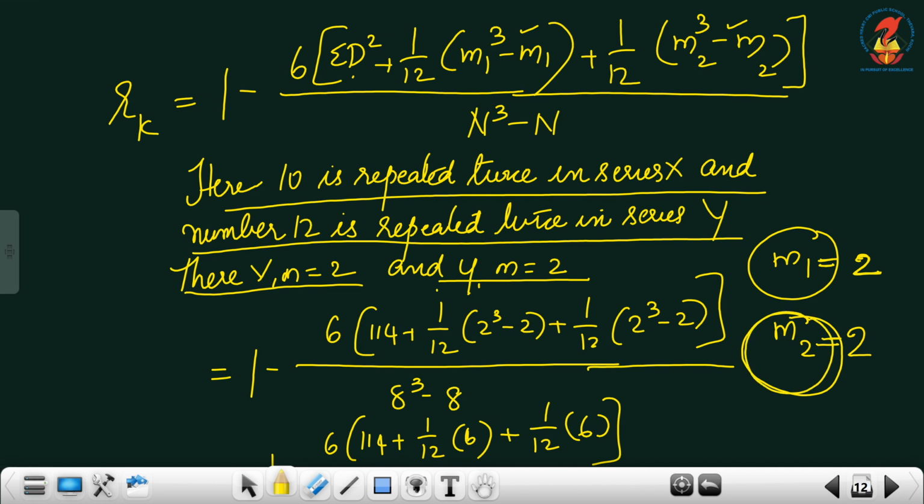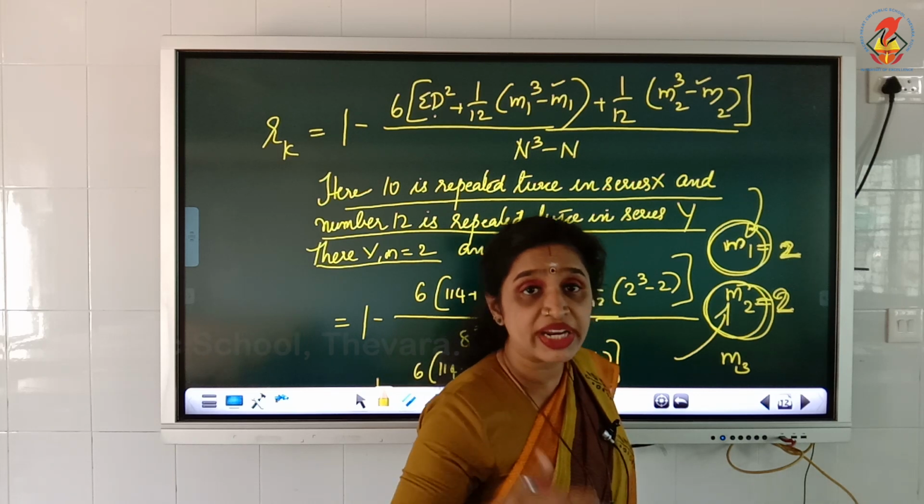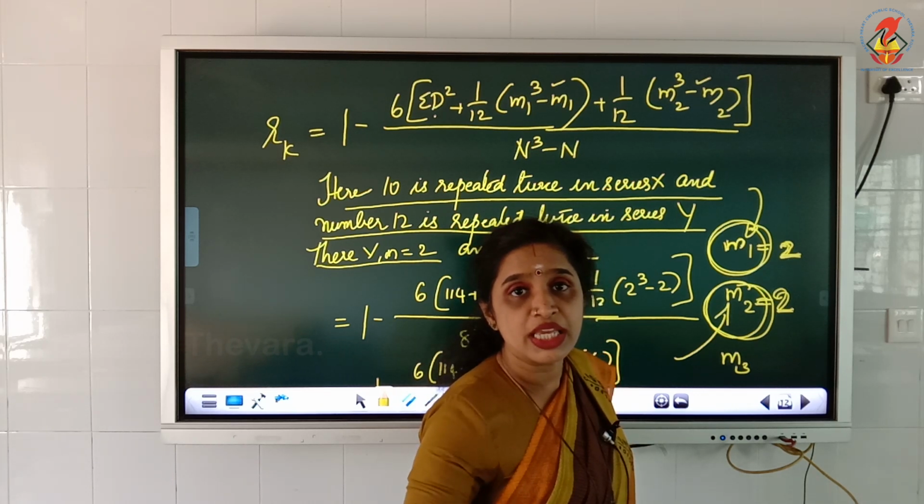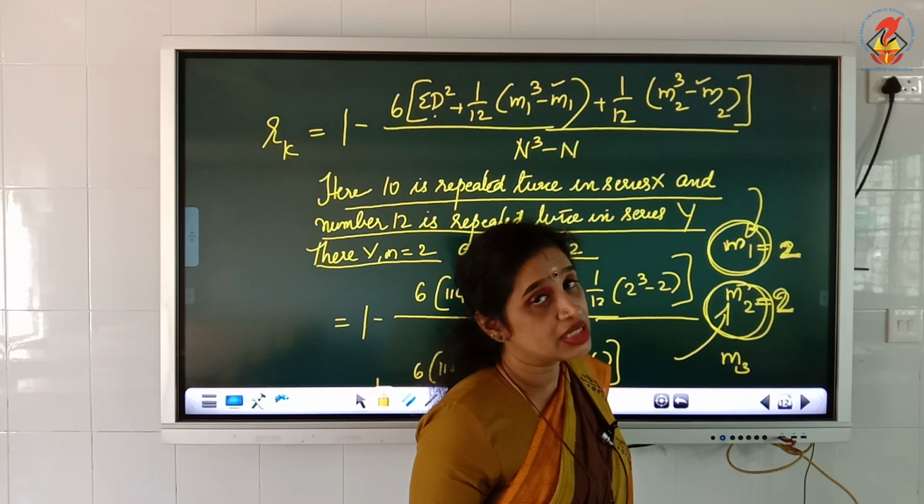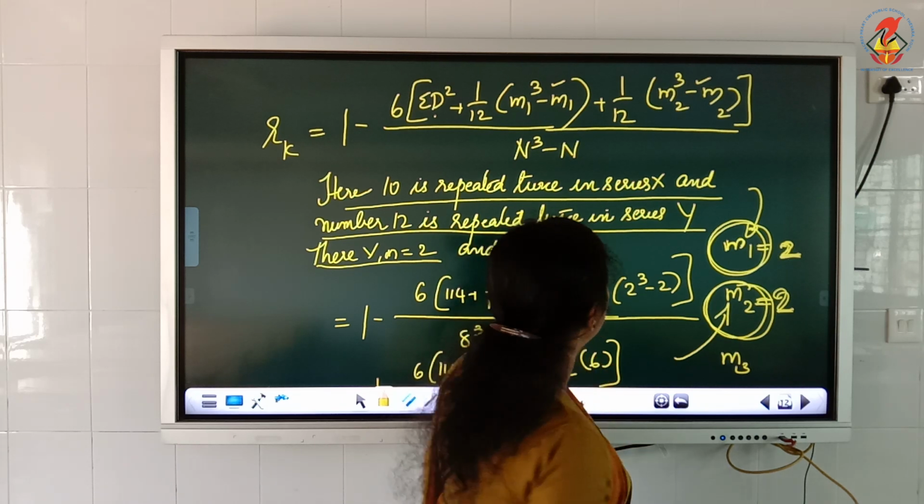So m2 is for the second series, m1 is for the first series. In the first series, number 10 has repeated 2 times. In the second series, number 12 has repeated 2 times. So once again, m1 is for the first series, m2 is for the second series. Now, if there is one more variable, we will write m3. Here only 2 variables are there, only 2 judges. If there are 3 judges, we could have written m3 for the next one, and whether there are repeated ones.